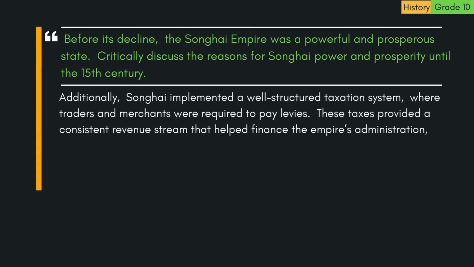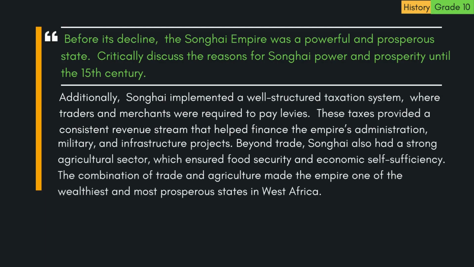Additionally, Songhai implemented a well-structured taxation system, where traders and merchants were required to pay levies. These taxes provided a consistent revenue stream that helped finance the empire's administration, military, and infrastructure projects. Beyond trade, Songhai also had a strong agricultural sector, which ensured food security and economic self-sufficiency. The combination of trade and agriculture made the empire one of the wealthiest and most prosperous states in West Africa.